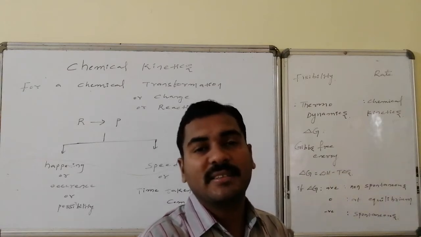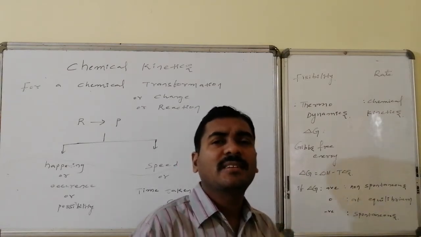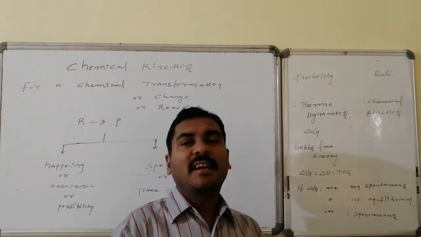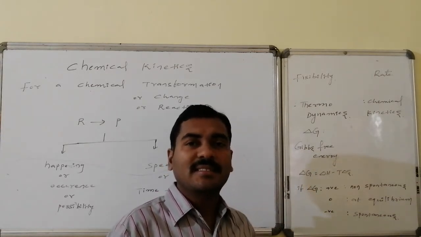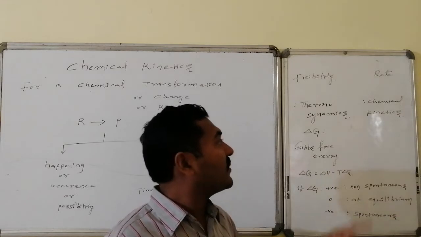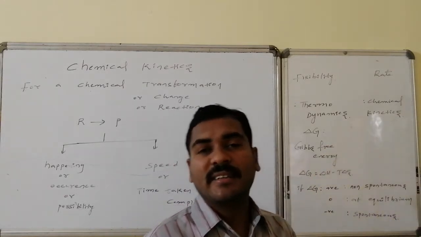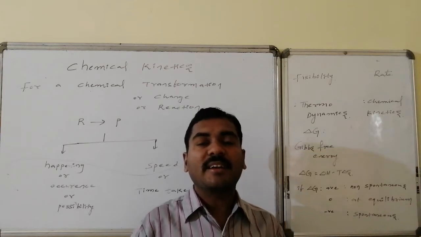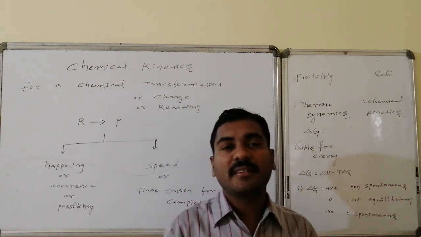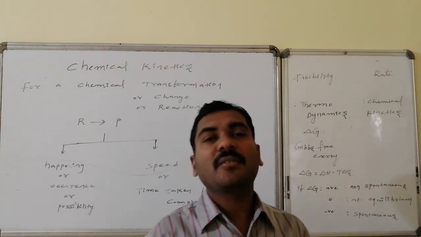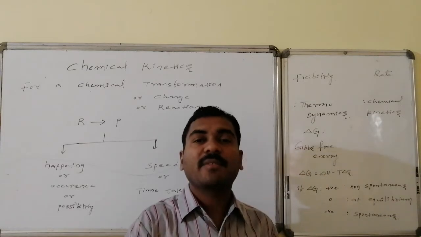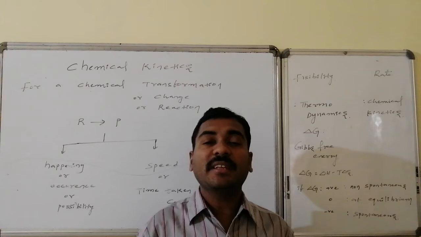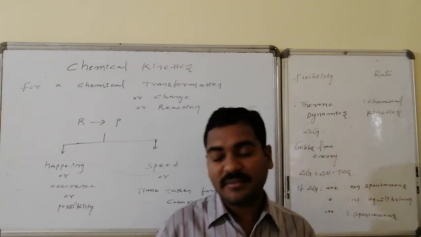Such information and the factors dependent on delta G are discussed in thermodynamics. The second half, chemical kinetics, deals with the speed of chemical reaction and the factors affecting it, followed by which we can also derive the mechanism associated with the chemical transformation.